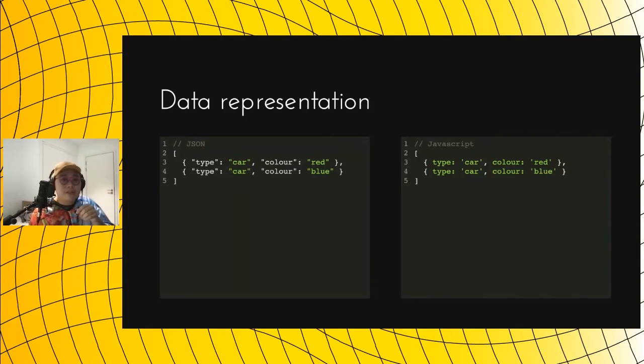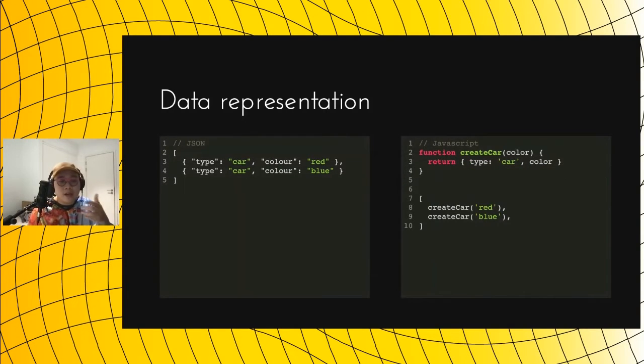However, in JavaScript, there are many ways that you can express the same data. Here are some examples. Maybe we could have a create car factory that takes in the color and creates that car object, and then just have an array that calls create car with the color. These two pieces of code represent the same data, but the JSON version, which is the less powerful version, is obviously easier to read, and it is more flexible in many ways.